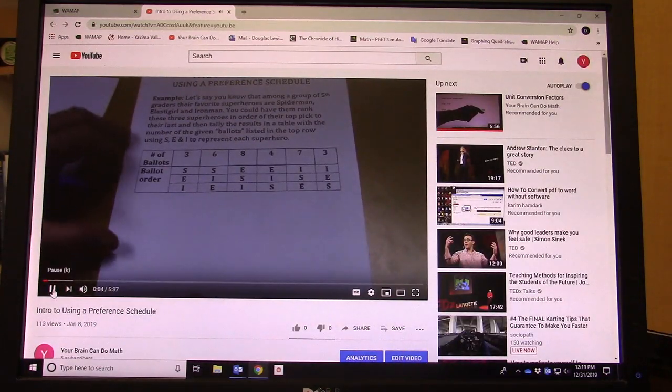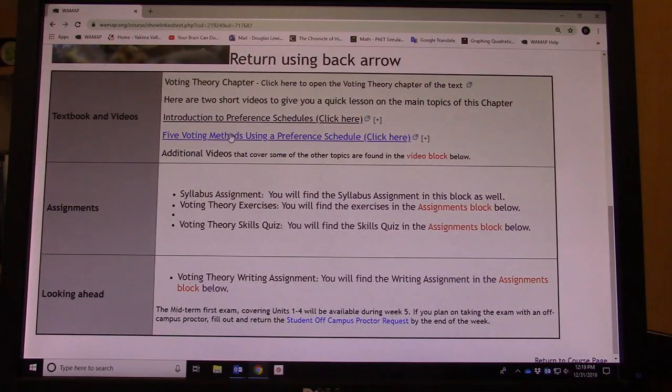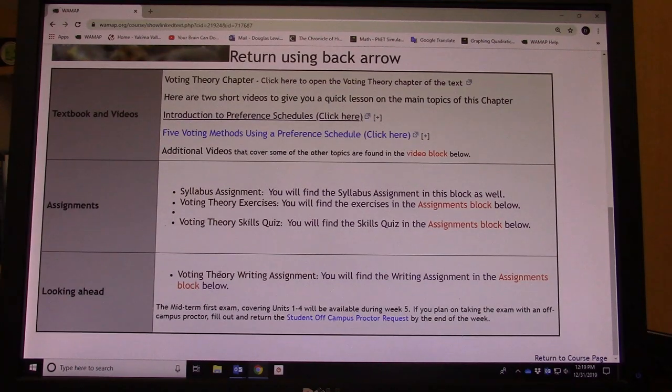Videos on the 5 voting methods. There's one video, and there's another video here. They're also available down in the blocks, in a lower block, which we'll look at in a minute. Then there's the syllabus assignment. You have the voting theory exercises and the voting theory skills quiz, and then the voting theory written assignment. Those are also part of what you're doing in the first week.